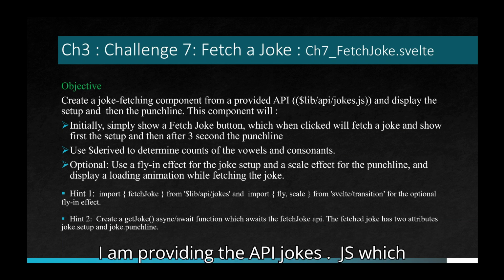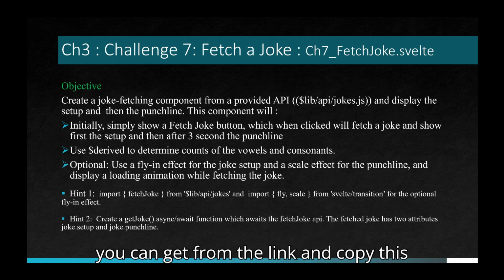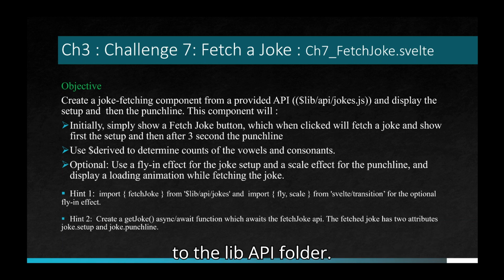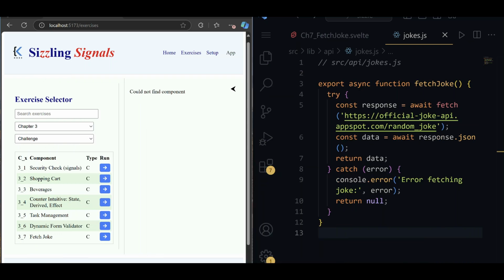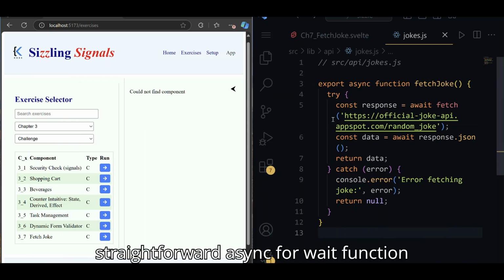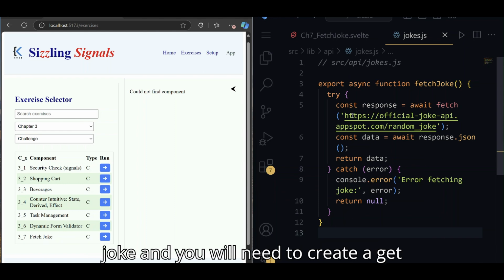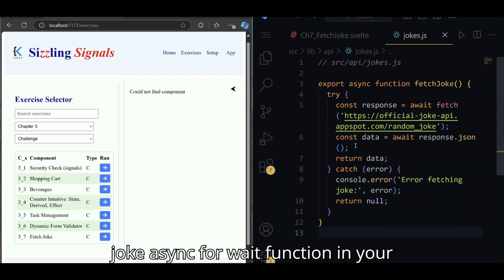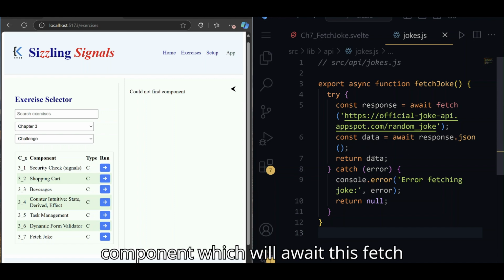I am providing the API jokes.js, which you can get from the link, and copy this to the lib/api folder. Let's start by taking a look at this file. Okay, as you can see, it's a fairly straightforward async/await function that returns data, which will be a random joke, and you will need to create a getJoke async/await function in your component which will await this fetchJoke.